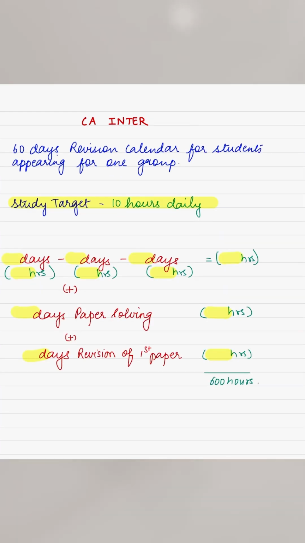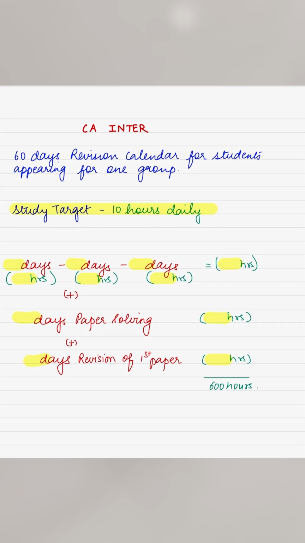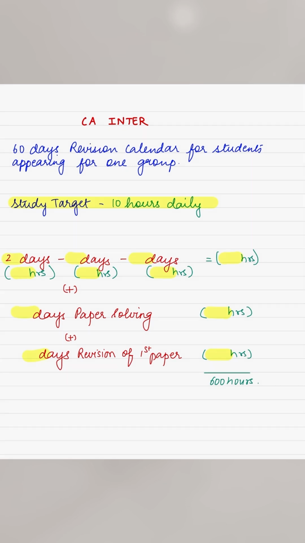Now, in case you are appearing for just one group, then you can identify the subject that you're weak in. So let's say, for example, you are appearing for Group 1 and you feel that tax is not your strong subject. Allot 20 days for taxation. Let's say you are appearing for Group 2 and you feel that audit is your weak subject, then allot 20 days for audit, and the remaining 15 days can be allotted for other subjects of the group.